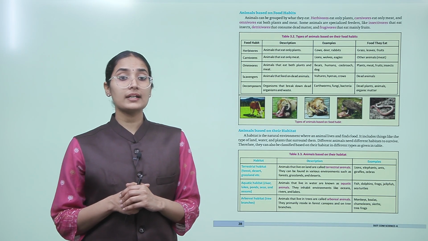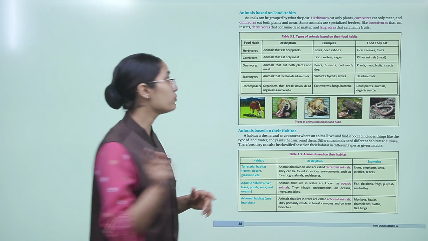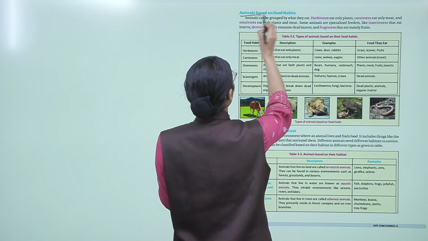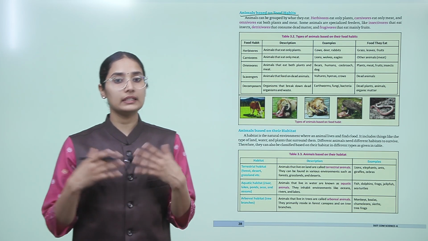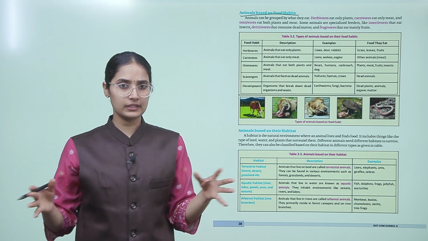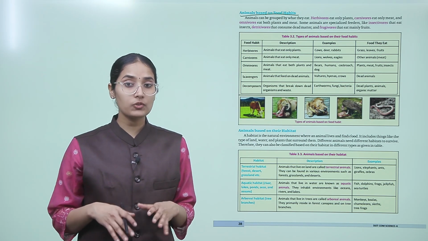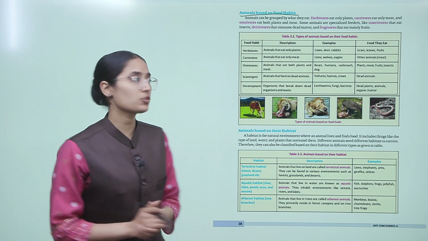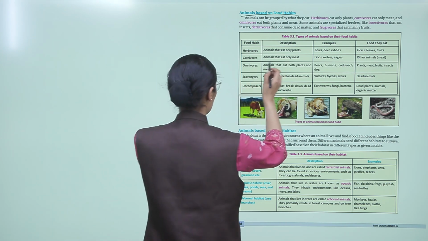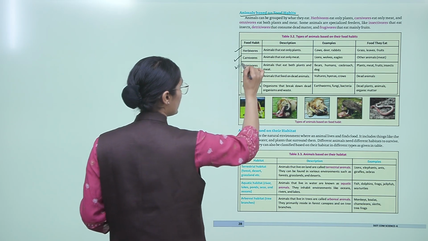So now let's understand a different category, that is animals based on food habits. Animals can be grouped by what they eat, right? Different animals eat different things. For example, herbivores eat only plants, carnivores eat only meat, and omnivores eat both plants and meat. So basically there are three categories, okay? Majorly herbivores, carnivores and omnivores.